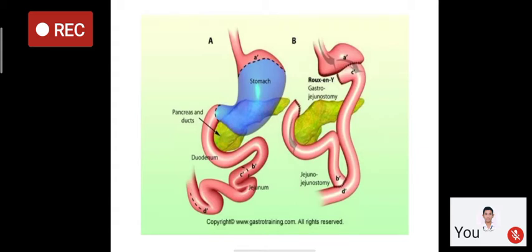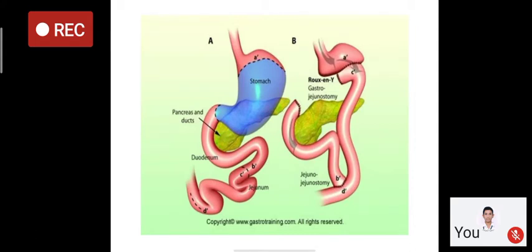Here the stump of the duodenum is closed, and 50 centimeters from the DJ flexure we divide the jejunum, and the jejunum is brought upwards through the transverse mesocolon window and anastomosed to the stomach. So there will be a gastrojejunal anastomosis.